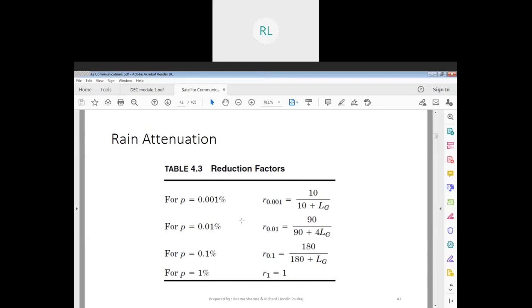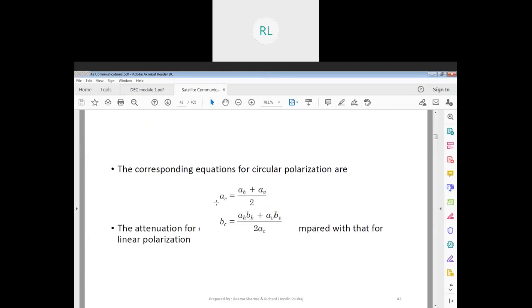LG is your horizontal length. Reduction factors, this is what I was talking about with regard to r: when r is 0.001, 0.01, 0.1, up to r equal to 1. This is your p, rain percentage. And this is for our circular polarization.